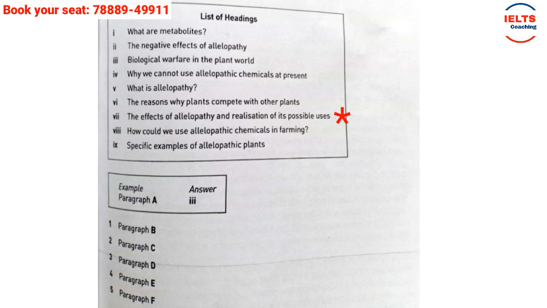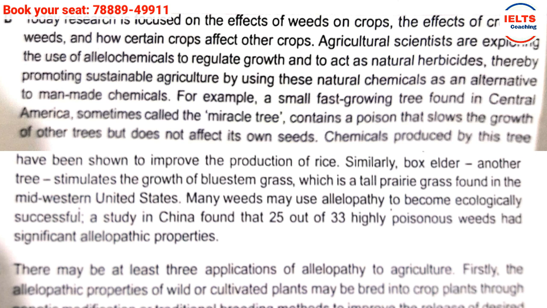D paragraph says, today, research is focused on the effect of weed on crops, the effect of crops on weeds, and how certain crops affect other crops. Agricultural scientists are exploring the use of allelochemicals to regulate growth and to act as natural herbicides, thereby promoting sustainable agriculture.